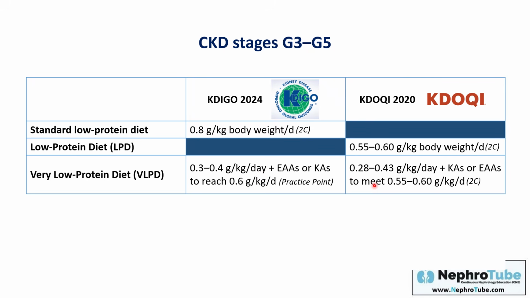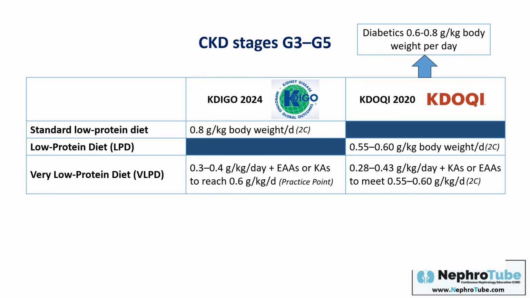So you have to counsel your patients about this very low protein diet, and the patient must have the will to use this very low protein intake, and must not be at risk for malnutrition. Actually, you cannot use a low protein diet or very low protein diet in patients at risk of malnutrition, as I will mention now.